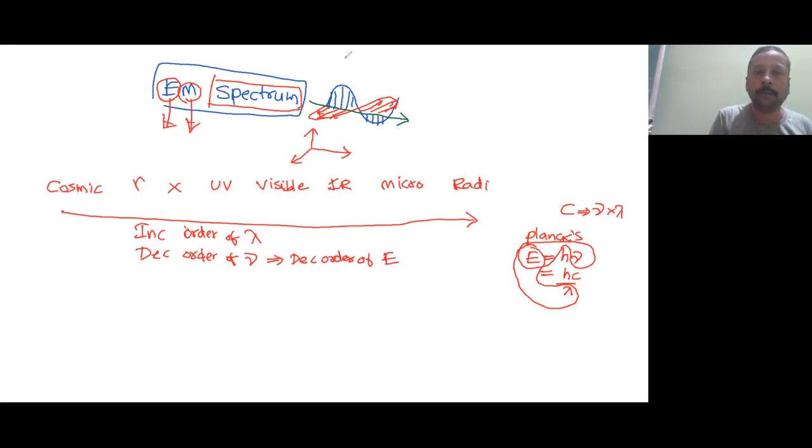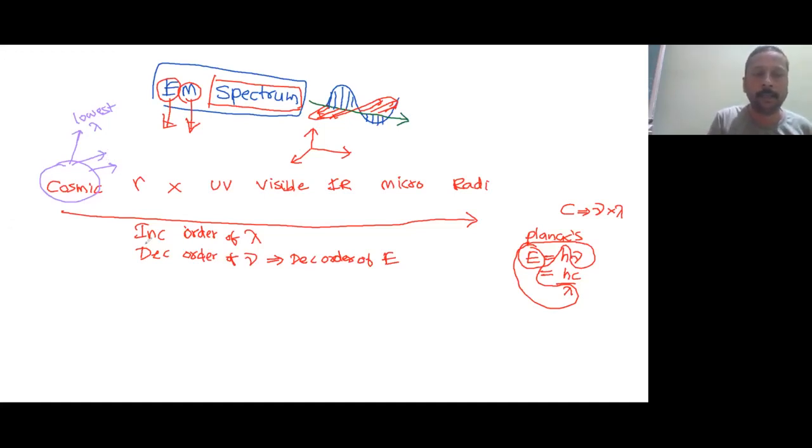So let us take cosmic rays. What are the specialities of cosmic rays? We can explain the specialities of cosmic rays in three terms. Increasing order of wavelength, so wavelength is not yet increased, it is going to increase. So the cosmic rays have the lowest wavelength. If the question is which electromagnetic waves have the lowest wavelength, cosmic.